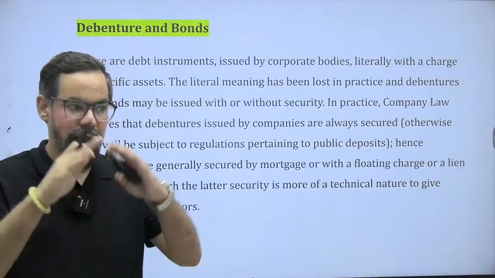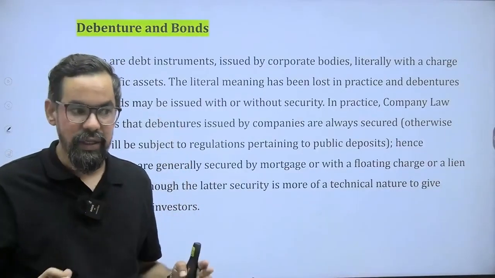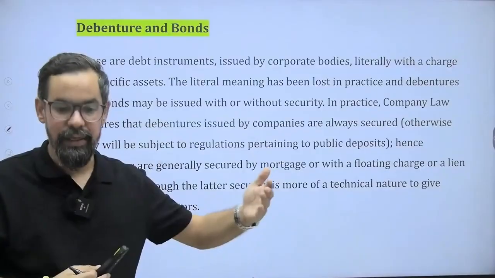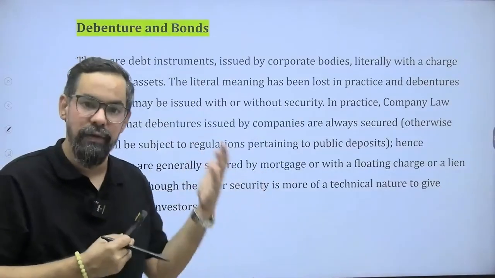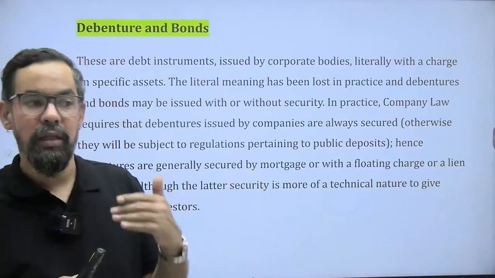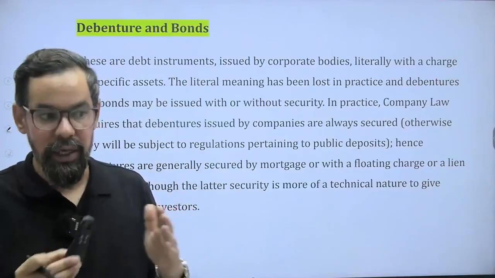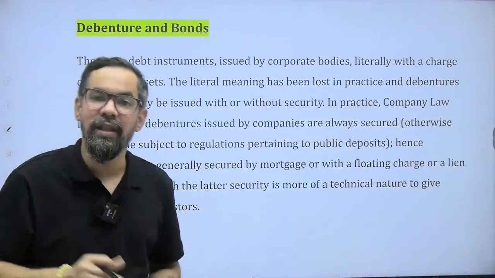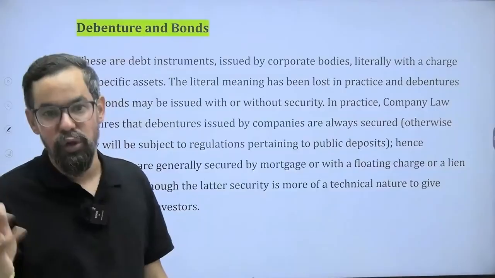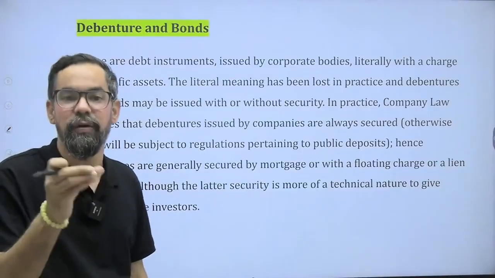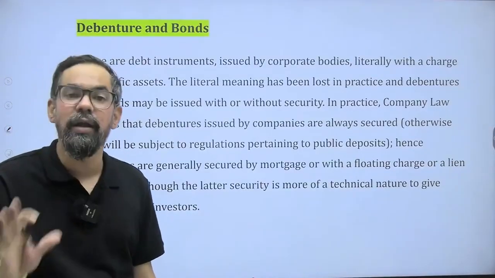They have a fixed rate of returns and everything, but they are with collaterals. Fundamentally, their definition is that whenever the companies issue debentures, they provide some sort of collaterals. They are secured instruments. But when they issue bonds, they do not provide any sort of security. So that is the fundamental difference between debentures and bonds.